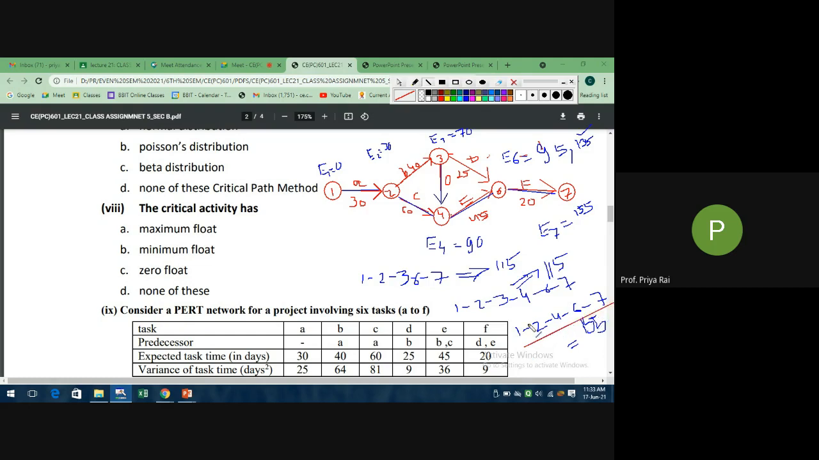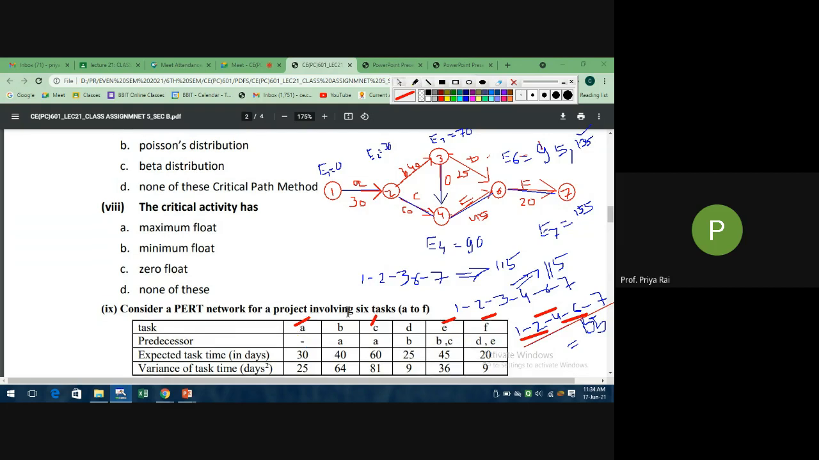Now see what the activities in this path are. 1 to 2, which activity? 1 to 2 is activity A, so this is a critical activity. Again, 2 to 4, which activity? 2 to 4 is activity C. Now 4 to 6, which activity? 4 to 6 is activity E, and 6 to 7 is activity F. So your critical activities are A, C, E and F.